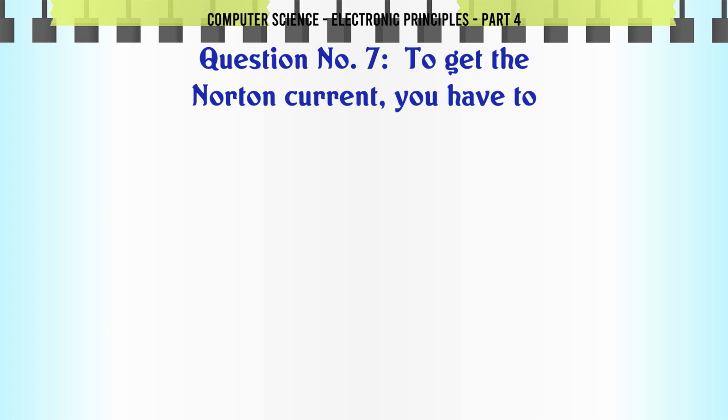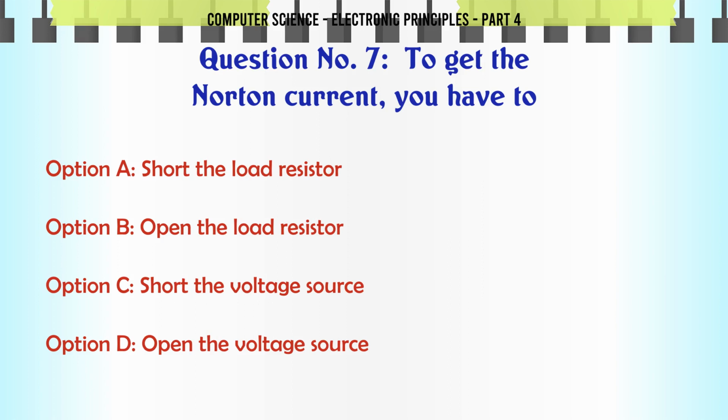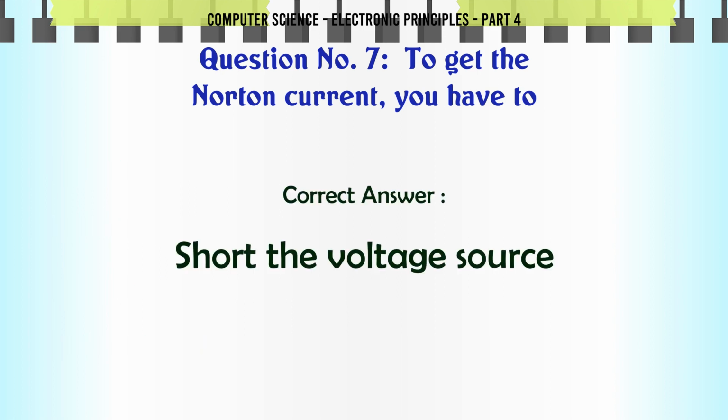To get the Norton current you have to A. Short the load resistor, B. Open the load resistor, C. Short the voltage source, D. Open the voltage source. The correct answer is short the voltage source.